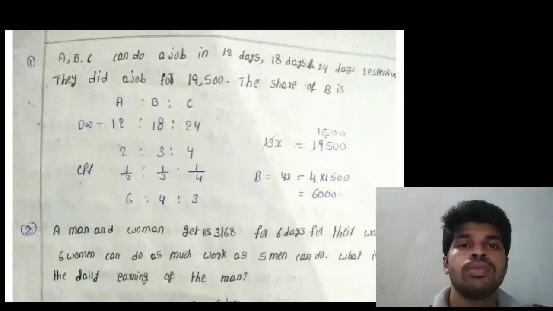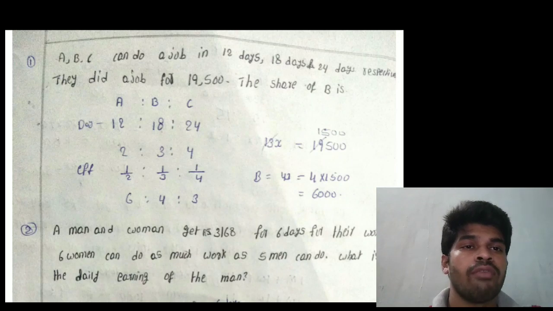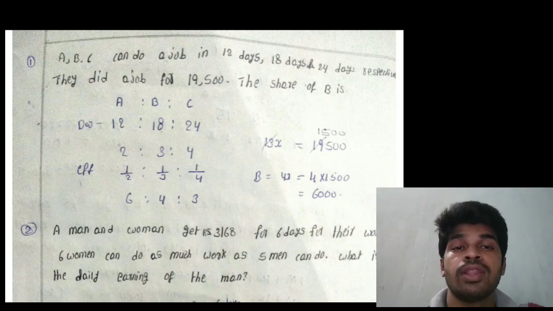Listen, next problem. A, B and C can do a job in 12 days, 18 days and 24 days respectively. A can complete the work in 12 days, B in 18 days, and C in 24 days. For their job they are paid 19,500 rupees. Find the share of B.